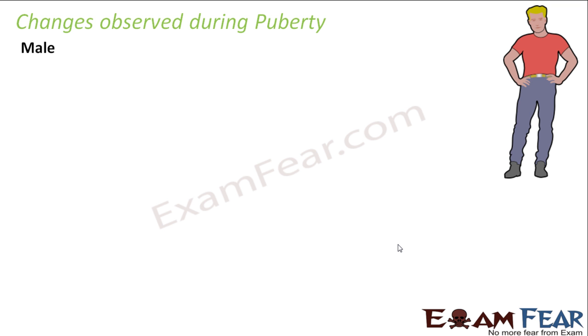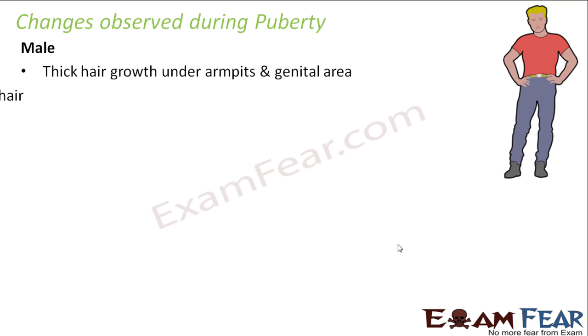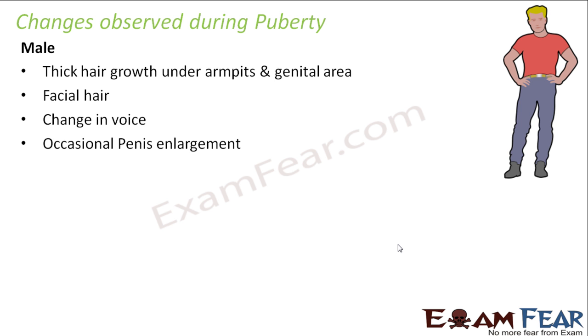In case of males, you would have seen that there is thick hair growth under armpits and the genital area at this age. Facial hair also develops. Initially there will be a few hairs appearing on the face, and then gradually they will become thick and denser and will form the shape of a mustache or beard. Change in voice, as I said, the voice becomes a little more heavy and hoarse. Occasional penis enlargement. So the penis gets enlarged at certain times.